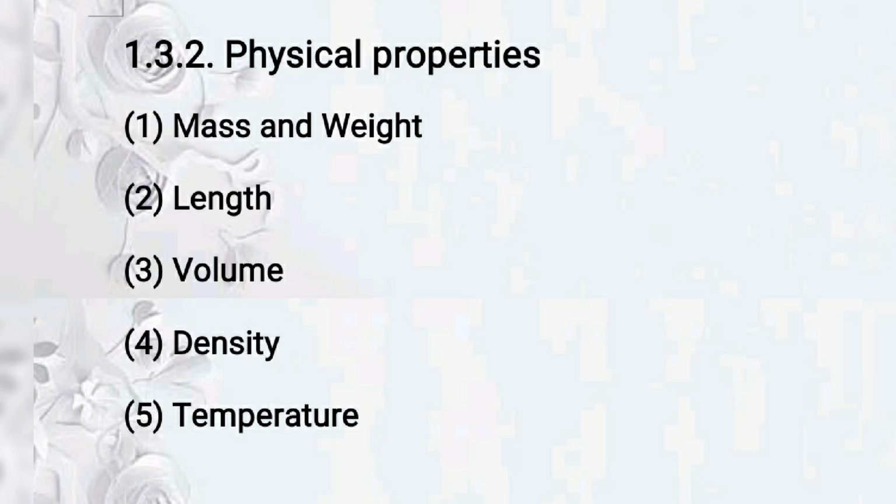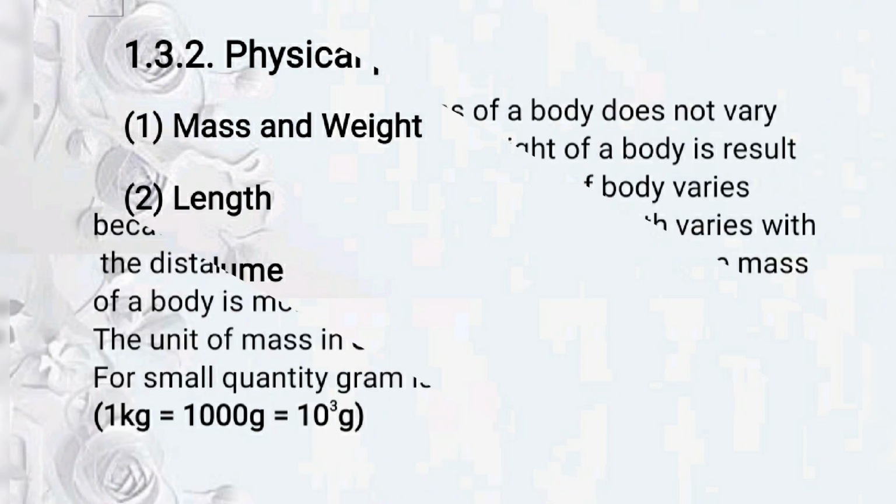Now point number 1.3.2, physical properties. So we are going to study the following 5 physical properties. Number 1, mass and weight; second, length; third, volume; fourth, density; and last, fifth, temperature. See property number 1, mass and weight.